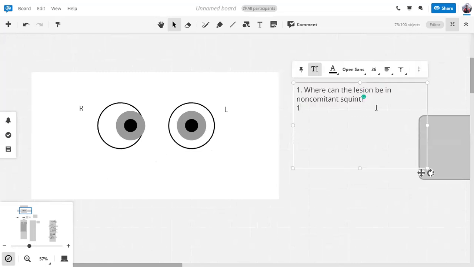Paralysis of left lateral rectus, sixth nerve. Sixth nerve. So you're saying that the lesion can be the left lateral rectus muscle being affected, right? You're right. That is correct.